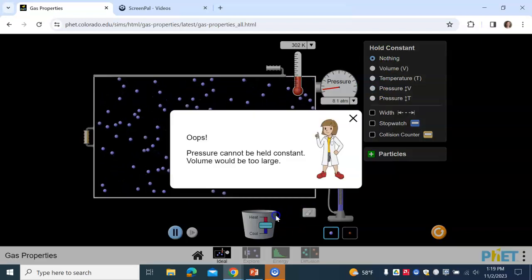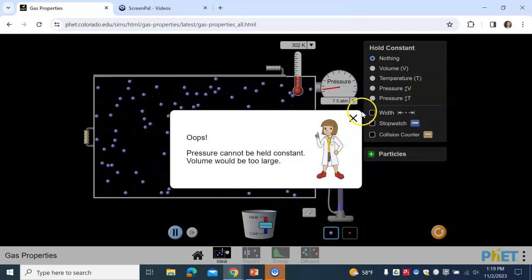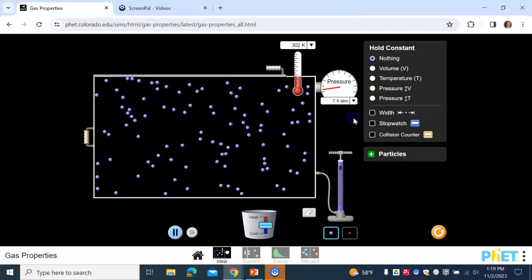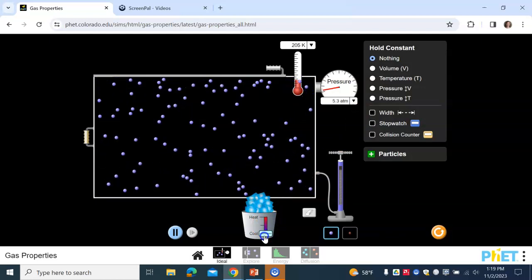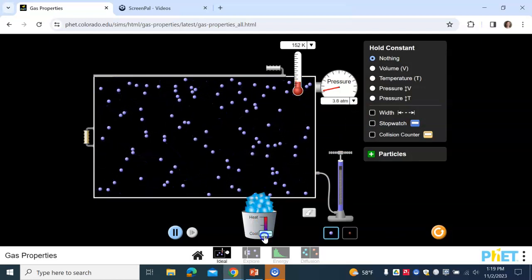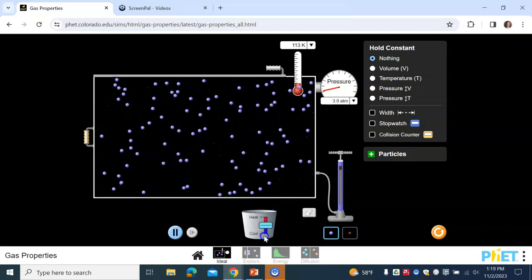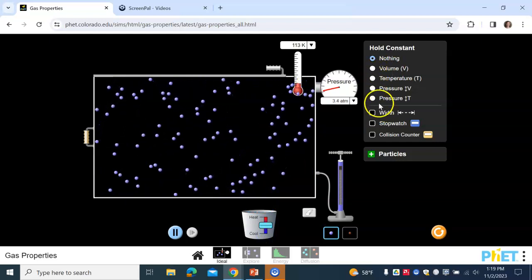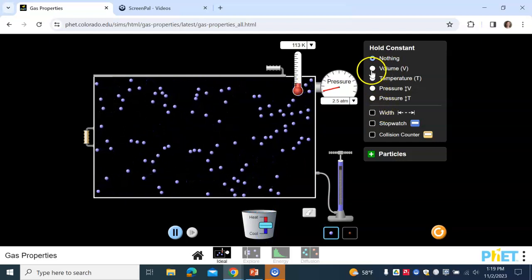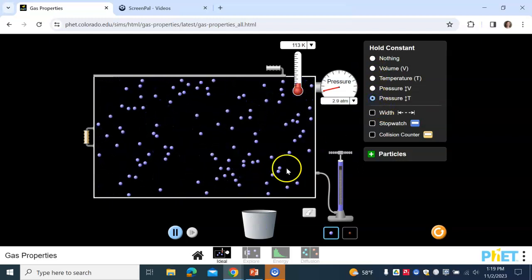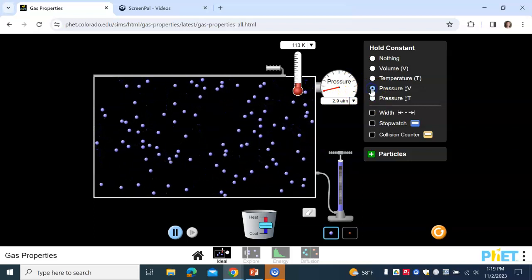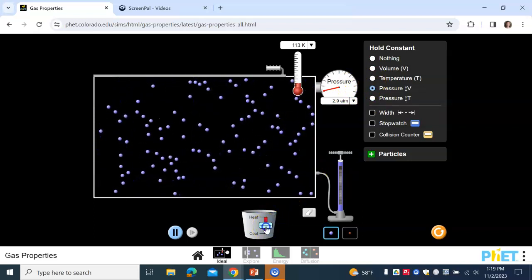If I were to increase the heat, okay, so let's decrease the heat. We're going to cool it off. Oh, dang it. Why is this not working?